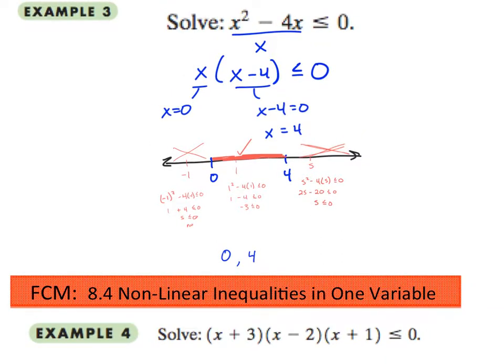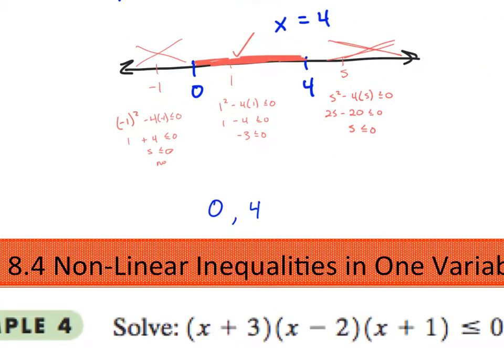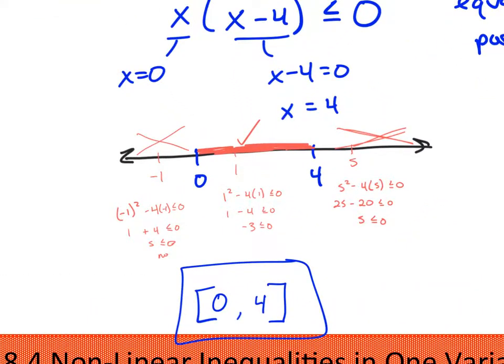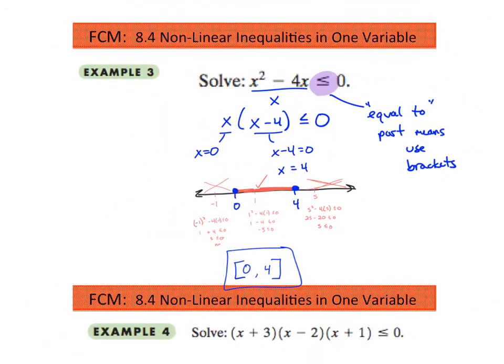And we use brackets because if you take a look at our inequality there, the equal to part means to use brackets. So 0 to 4 with brackets. Okay, and I guess on a number line I could be including a closed dot, right? That would help me as well.